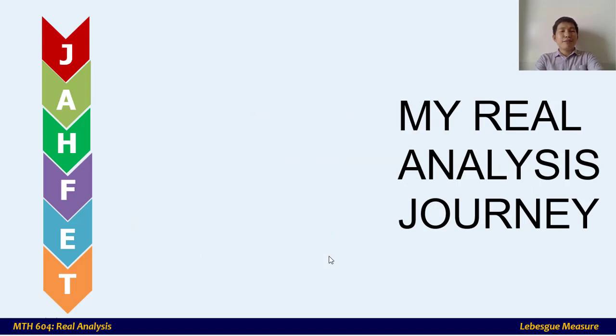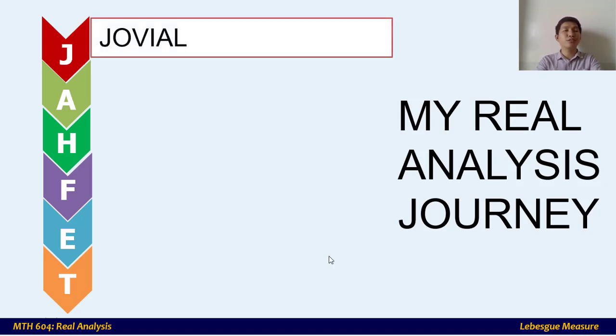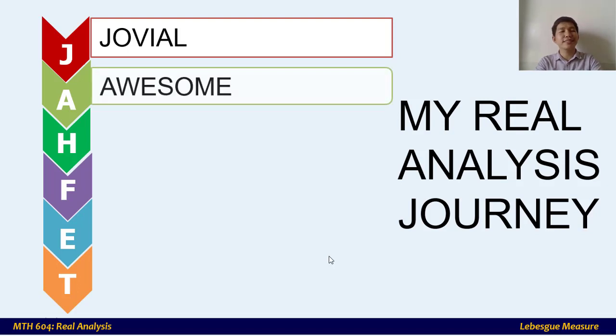Now, before I end the presentation, let me describe my real analysis journey using the letters of my name, Japet. J stands for jovial, because I find this course fun-filled and enjoyable, especially in learning new concepts. A is for awesome, because when you try to learn analysis, you will be surprised by strange terms, notions and conventions.